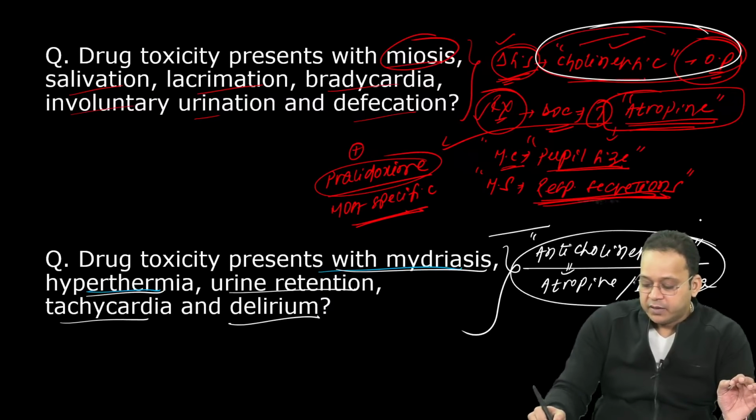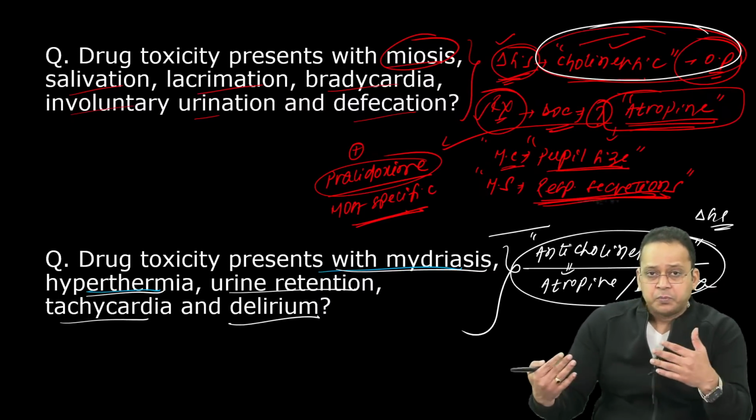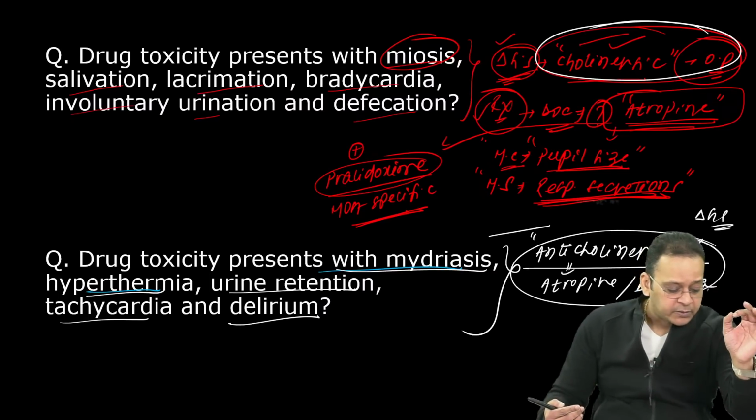So first of all, an MCQ will be asked on diagnosis. Diagnosis: anticholinergic poisoning, atropine or datura. Excellent. Most of you have given the right answer.